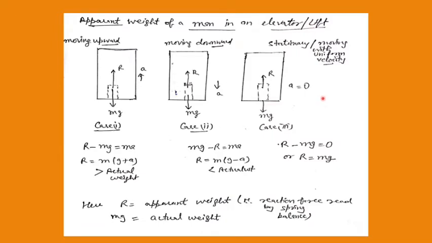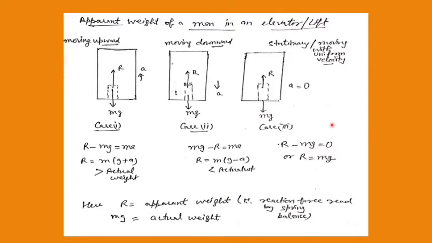Whenever we immerse a body in a liquid or in water, what happens? Its weight appears to decrease. That is not the actual weight. Actual weight is what we take here in the air. Clear? In Archimedes principle, you have used this term apparent weight, that the weight is reducing when you immerse the body in the water, meaning the weight which appears to be. Apparent weight is the weight which appears to be. So it can be the same as the actual weight, or it can be different from the actual weight, depending upon the conditions where we are keeping the body.